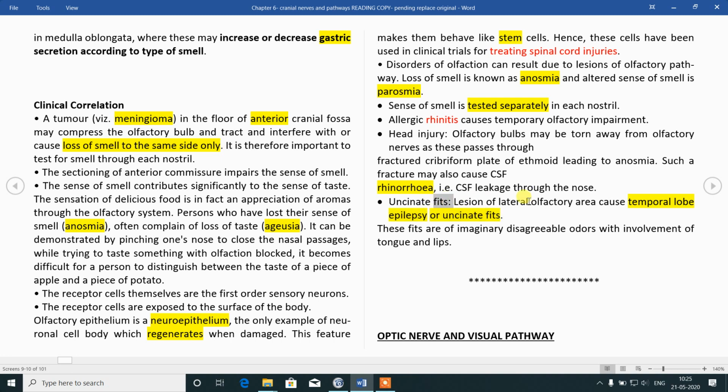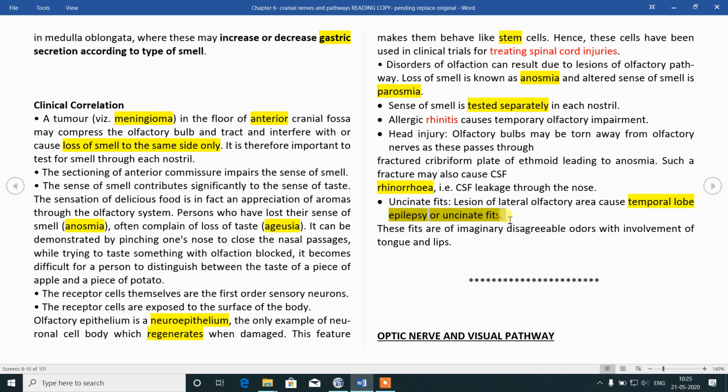Fits or epilepsy. Temporal lobe epilepsy is also known as uncinate fits. There is hyper firing of these uncinate neurons. It will result in spasmodic contraction of body parts. It is called epilepsy. So generally it is temporal lobe epilepsy.